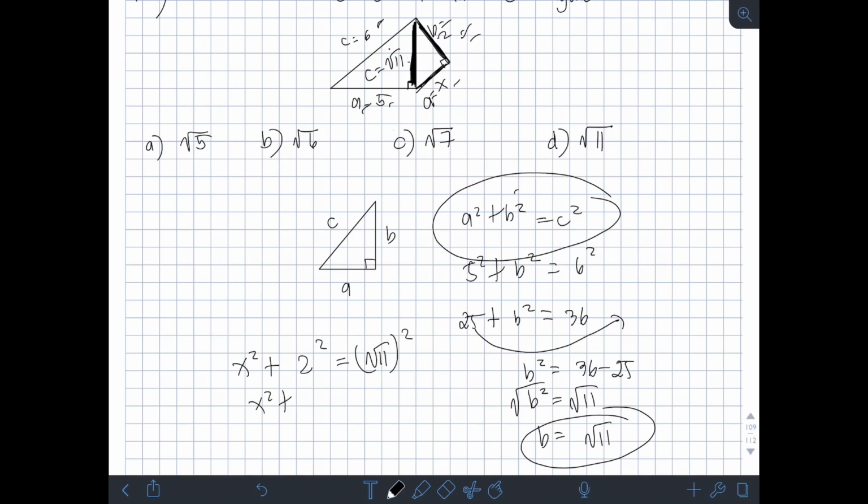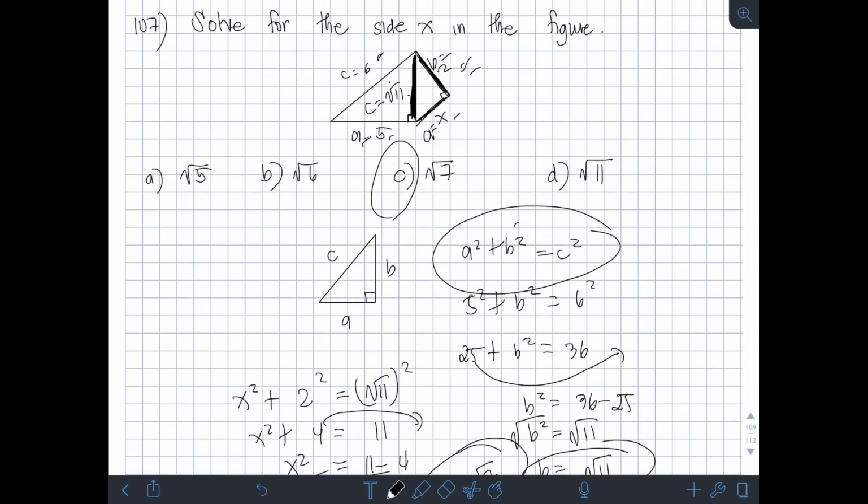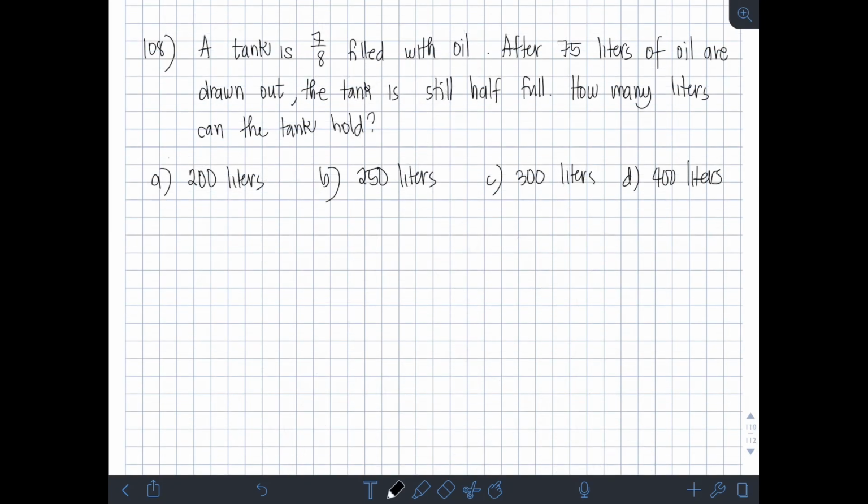So, x square plus 2 square is 4 equals square root of 11 square is 11. X square, transpose is 4. 11 minus 4. X square is 11 minus 4, 7. Square root both sides. Therefore, x is square root of 7. Okay, so therefore, the length x is equal to square root of 7. Letter C. Okay? Next, we have a tank is 7/8 filled with oil.